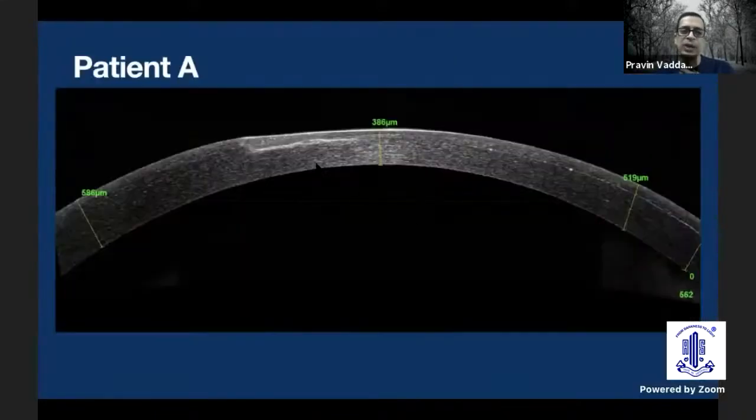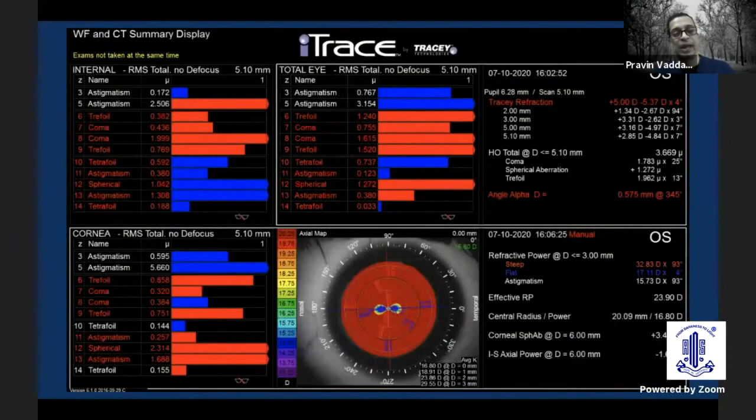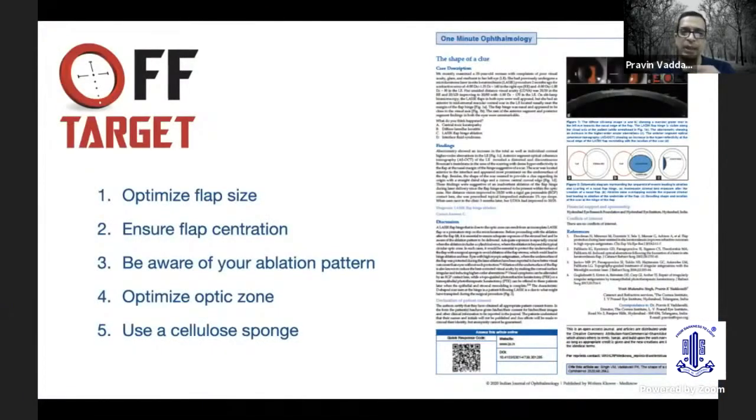And also you will see that the scar in the patient is at the bottom of the flap, which is the clue to how the scar actually developed. If you look at the aberrations, again, extremely high aberrations, both from the surface of the cornea and also from the scar that we have below the surface of the cornea. And a couple of take-home points from this case. This actually is published in the December issue of IGO. So if you want to read a little more about the patient, you can read this. It's called A Shape of a Clue.